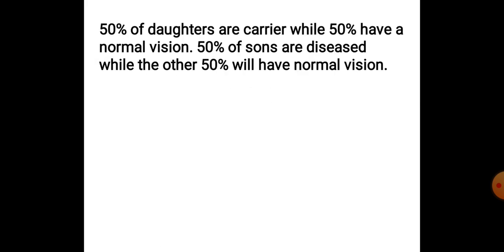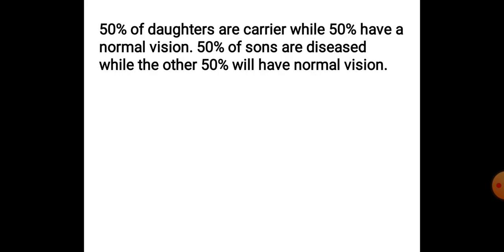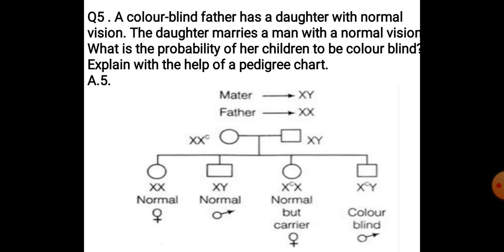Now here you can see 50% of daughters are carriers while 50% have normal vision. 50% of sons are diseased while 50% have normal vision. Okay, so 50% जो है normal होंगे but they will be carrier.